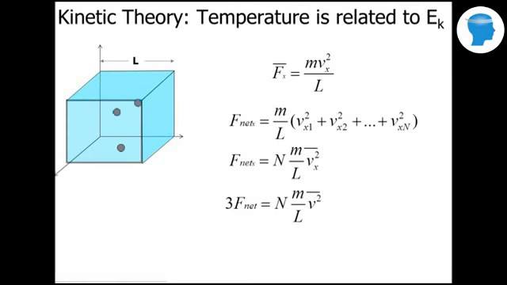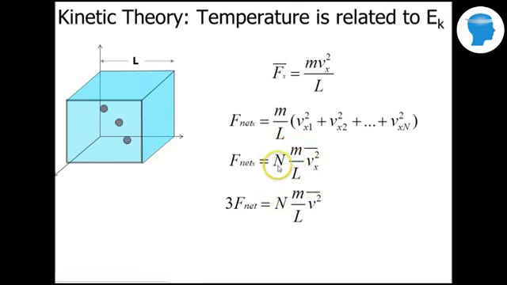This is a volume, so there's 3 degrees of freedom in this case. Could move in the x direction, could move in the y direction, could move in the z direction. So I have to really multiply that by 3 to figure out what the net force is. And this big N came from how many particles we're dealing with here. So if it's just one particle, it'd be m here.